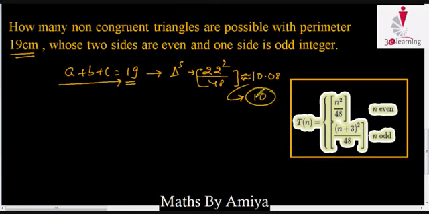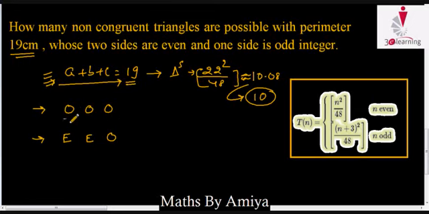But again, we want two sides even and one side odd. If the perimeter is odd, then we have two conditions. One condition is all sides are integers. The other condition is all are odd, or two sides are even and one side is odd. We can apply the formula only if all are integers, or if all three are odd.